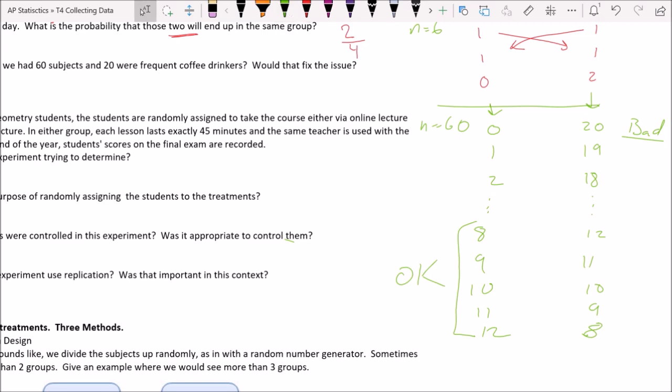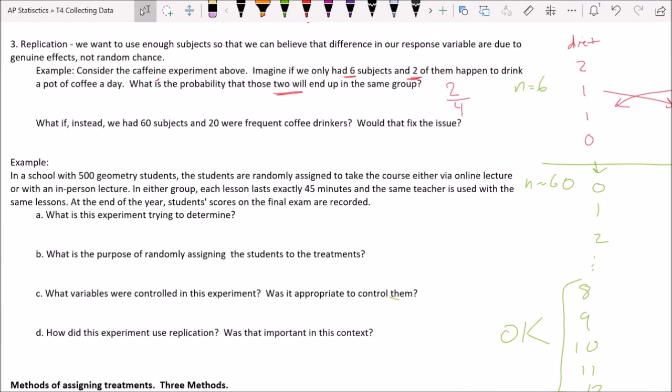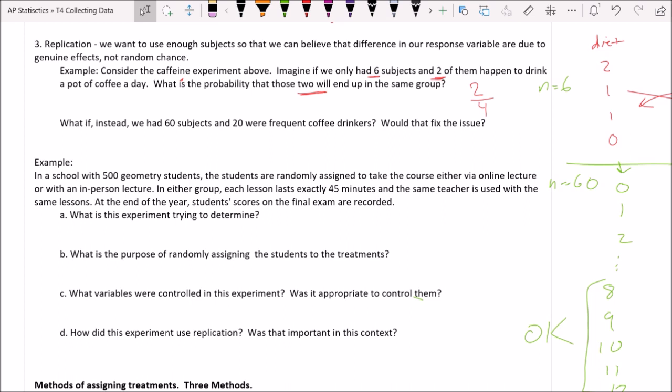Okay, and so does it fix the issue? Not really, but it does help. It starts to help. And I hope that you can see that if we then made this number like 6,000 and 2,000, there's so many different ways to have the heavy coffee drinkers split up approximately evenly that actually basically does solve the problem. We're going to see later in the video today how we can fix that with other ways, but replication does start to help.